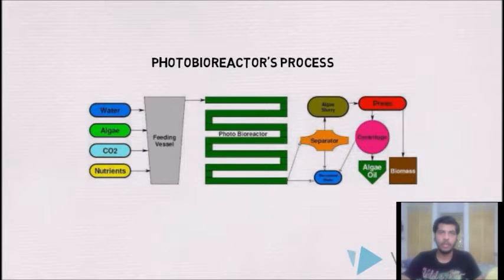When the algae are ready for harvesting, they pass through the connected filtering system. This filter collects the algae that are ready for processing, while the remaining algae pass back to the feeding vessel and the flow continues.